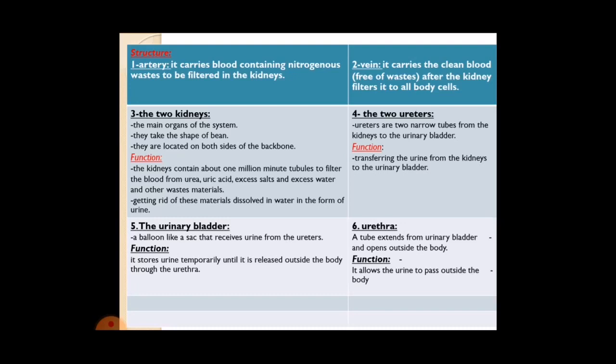Number 2, getting rid of these materials dissolved in water in the form of urine. Again, the function of the two kidneys is to filter the blood from urea, uric acid, excess salts and other waste materials, and to get rid of these wastes in the form of urine.